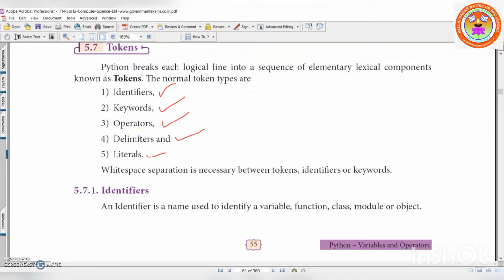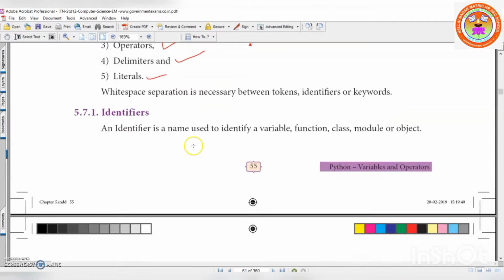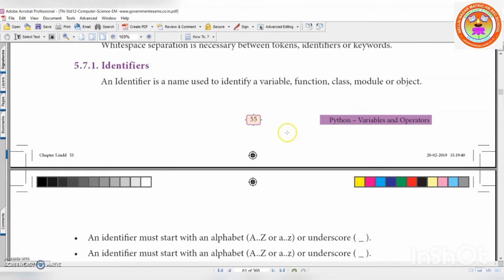Can you recollect those things? White space separation is necessary between tokens, identifiers, or keywords, same like C++. Now we are going to see one by one. First, we will see identifiers. Identifiers are also called variables. An identifier is a name used to identify a variable, function, class, module, or object.